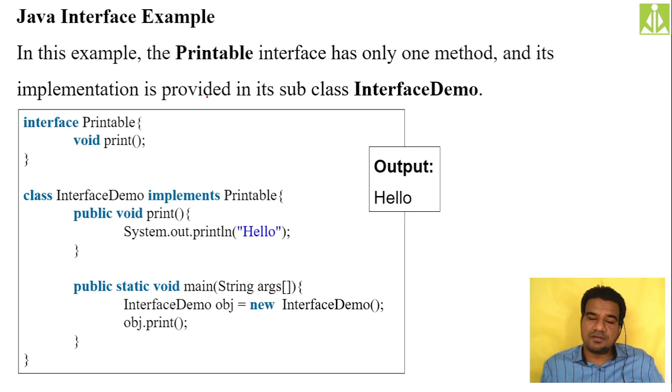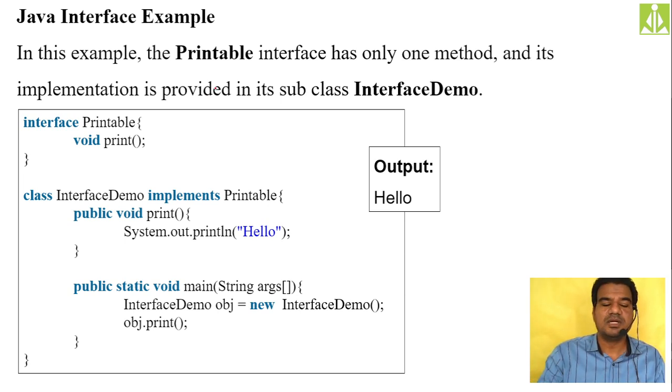Then we have the interface example, Java's interface example. So a simple interface with only one abstract method I'm declaring. My interface name I'm taking as Printable interface. And in this Printable interface, I'm taking a print method, an abstract method, as I'm not giving any body over here. This print method is an abstract method. Then I'm taking a class, because only a class can give the implementation.